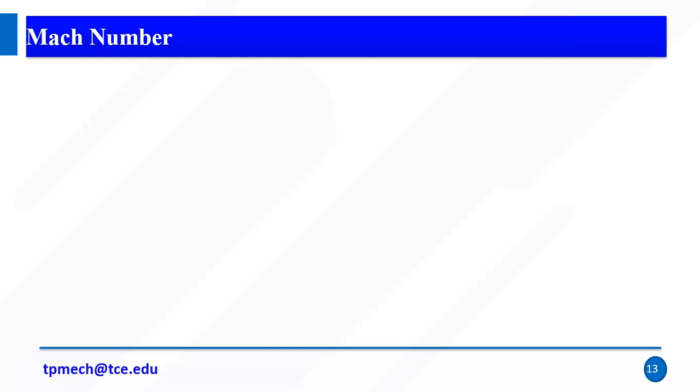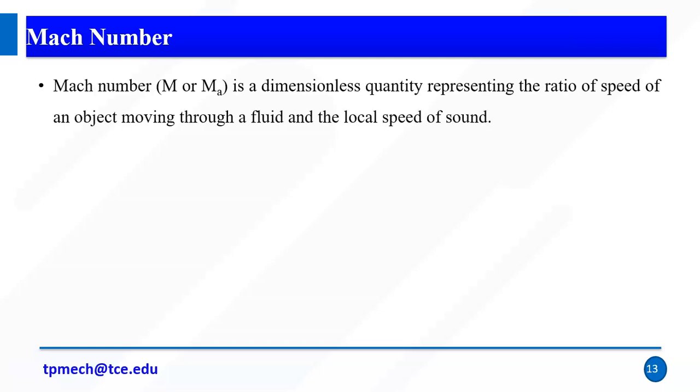Again, we have other terminologies like Mach number. Mach number is a dimensionless quantity representing the ratio of the speed of an object moving through a fluid to the local speed of sound. So it is nothing but the ratio of the speed of the object divided by the speed of sound.